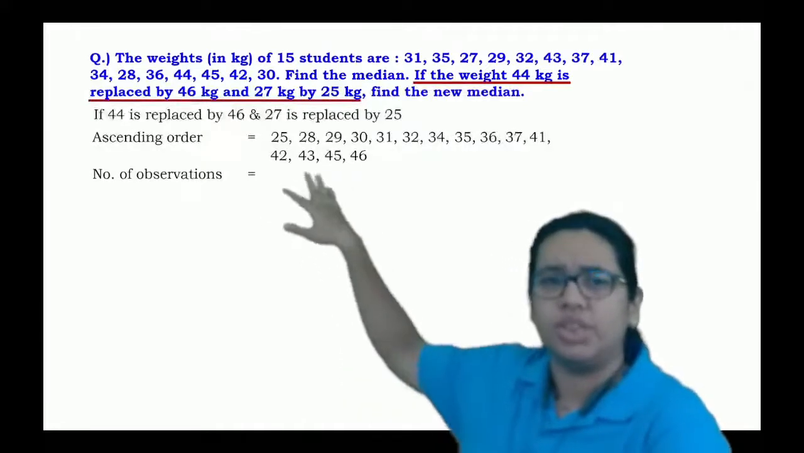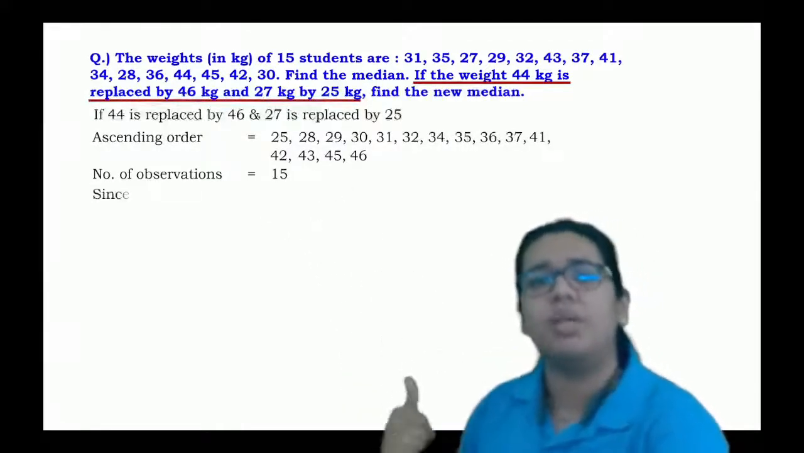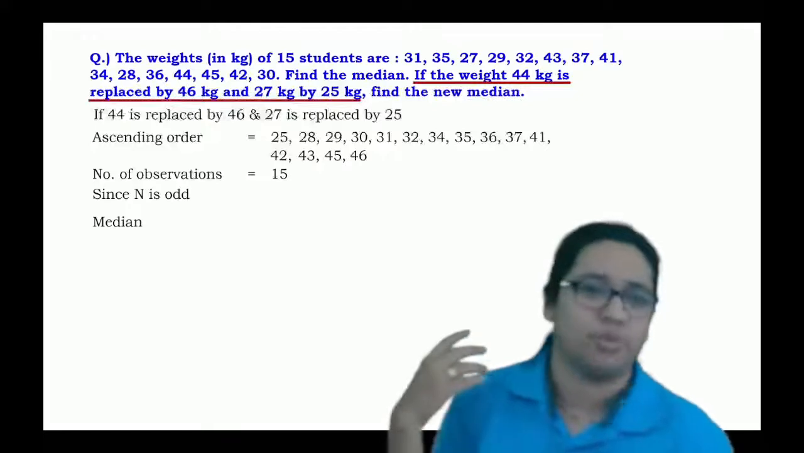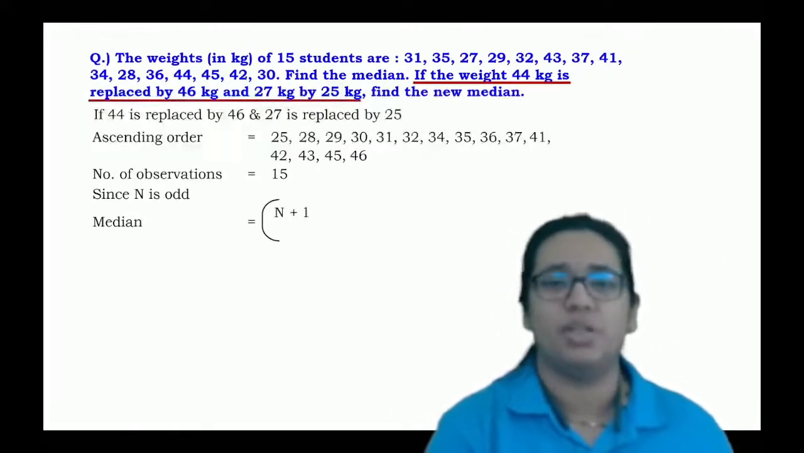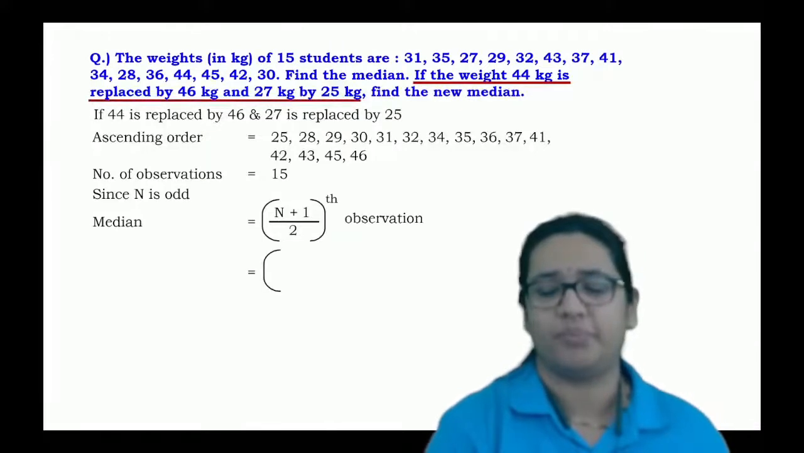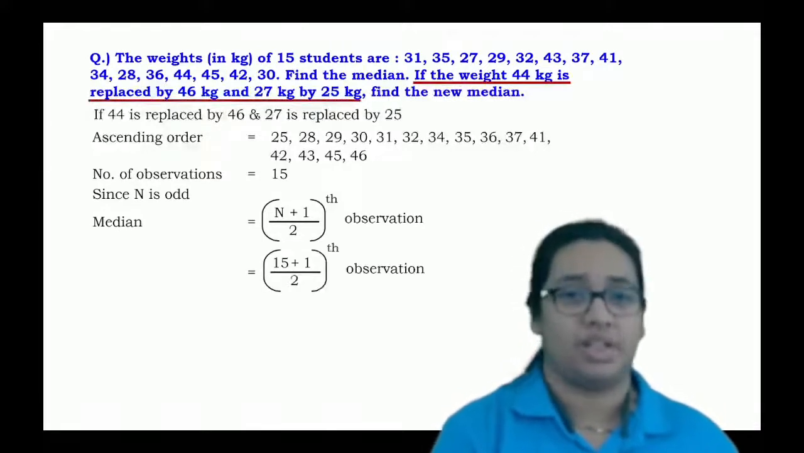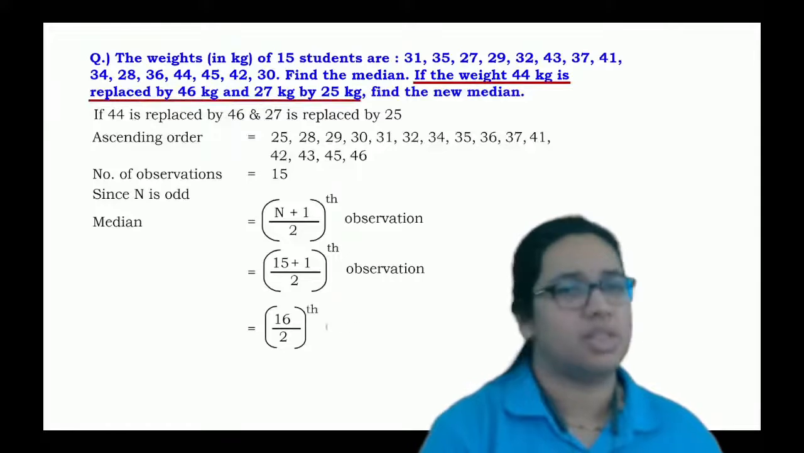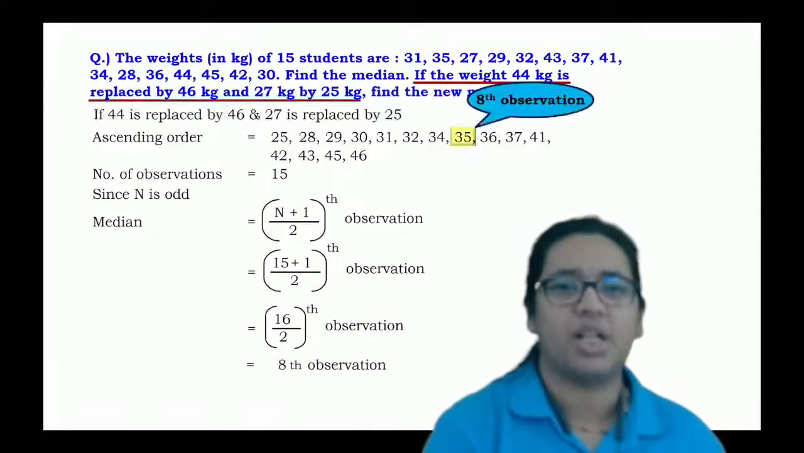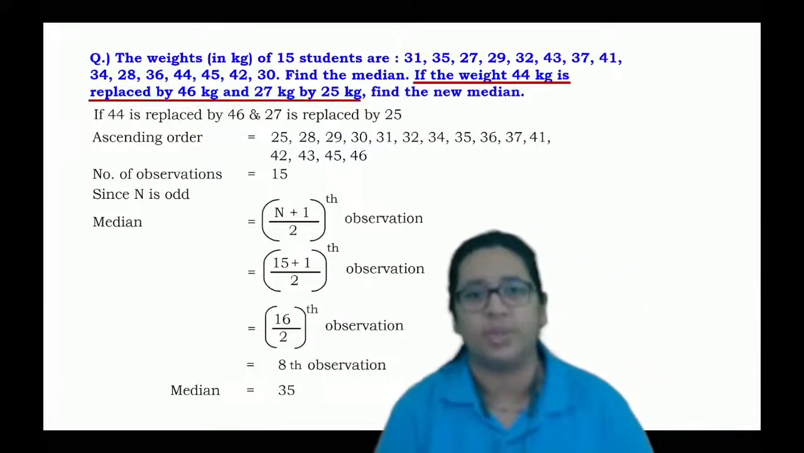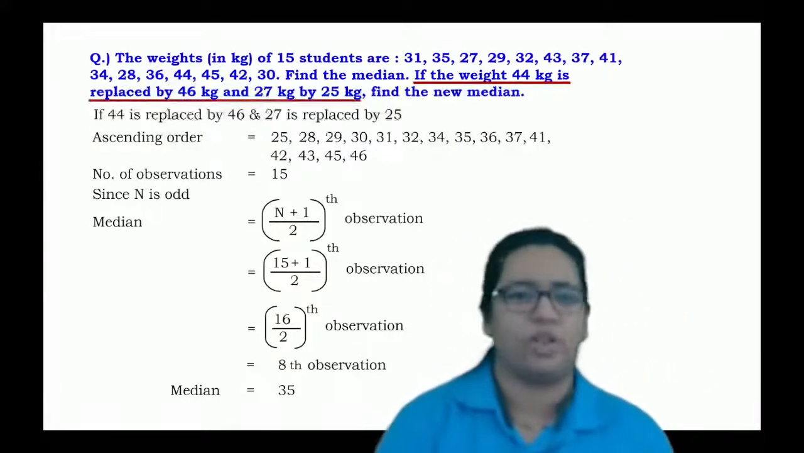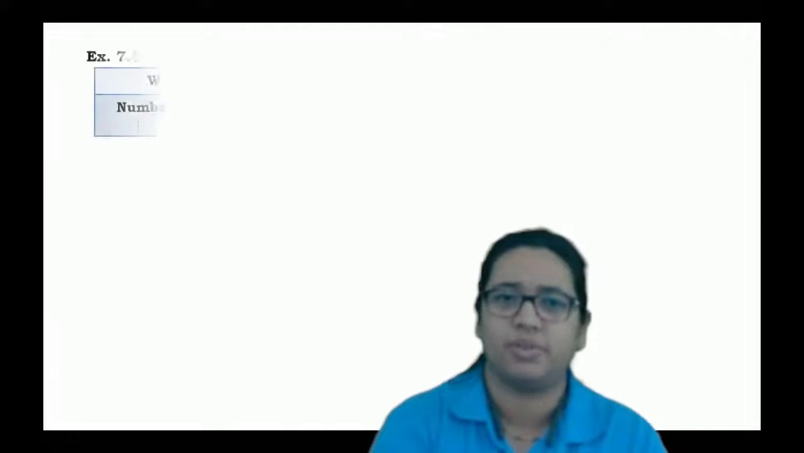This was the original case. So again, how many observations are there? The number of observations is 15. So obviously, the median is nothing but the value of the 8th term. You will check that, and it will now be 35. The value of the 8th observation is nothing but 35. That's it.